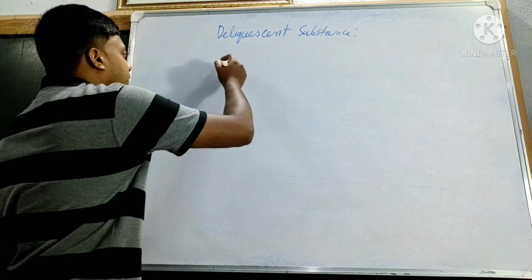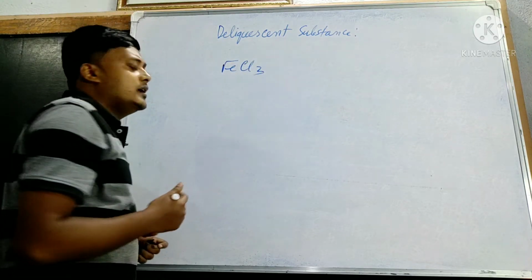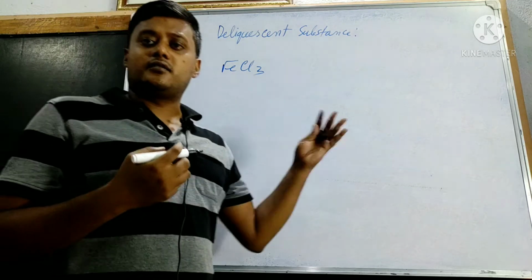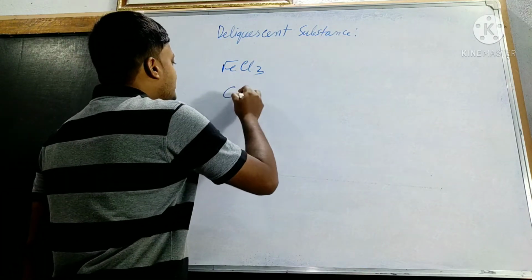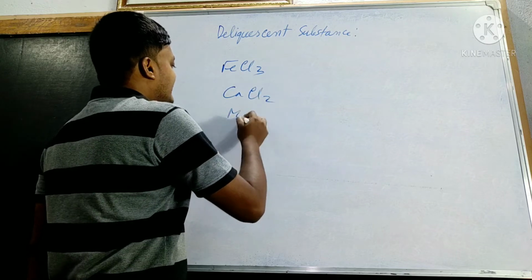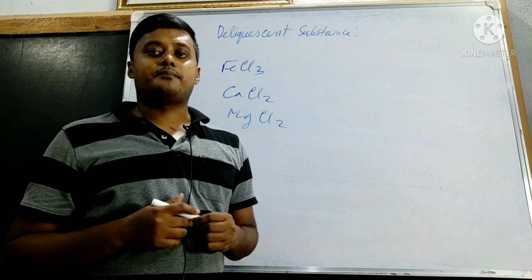For example, FeCl3 absorbs moisture and converts into FeCl3 solution. Other examples are calcium chloride and magnesium chloride, all these are deliquescent substances.